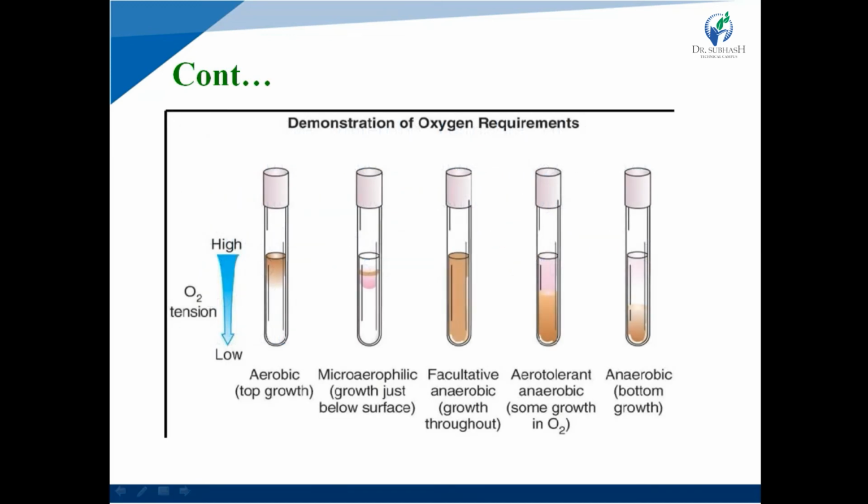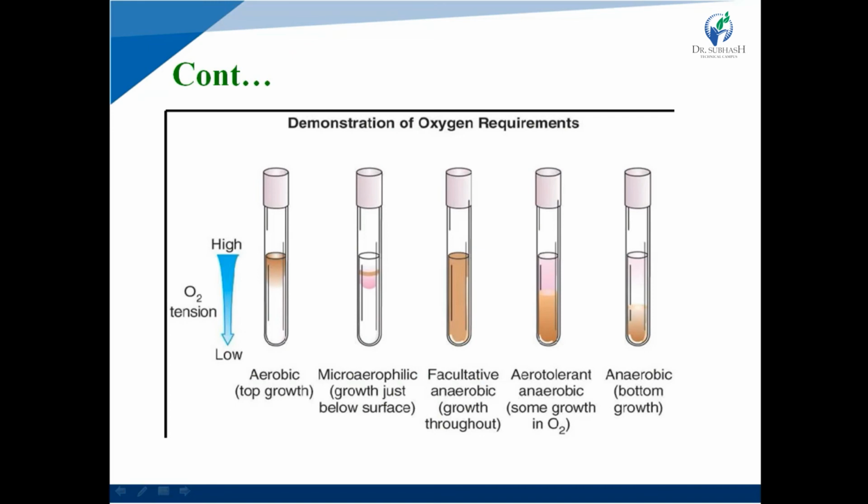That is the figure demonstrating oxygen requirement. High to low levels of oxygen tension are present. In aerobic, growth is present at the top. Second one is microaerophilic, where growth is present just below the surface.